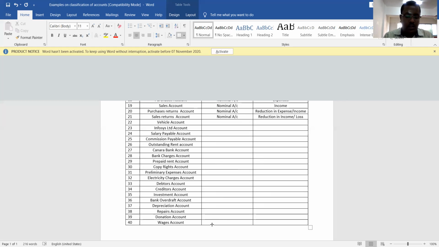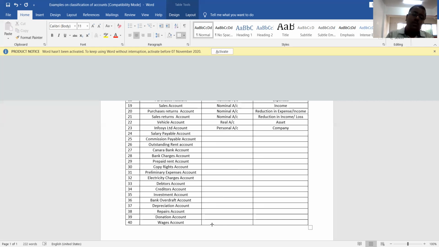Next one is the vehicle account. Vehicle is property. It is an asset. Since it is an asset, which account is it? It is a real account. The reason is asset. Okay. Now Infosys account. What is Infosys? Infosys is a company. What is a company? It is an artificial person. Since it is an artificial person, it is a personal account, because it is a company, right? The reason is company.